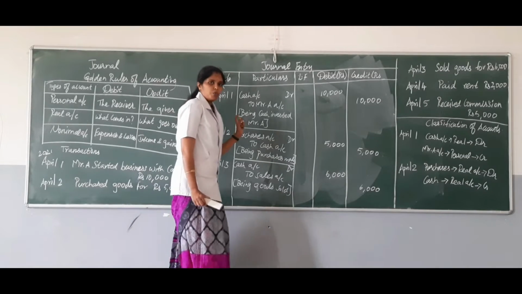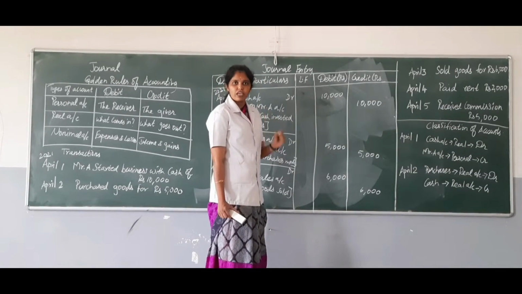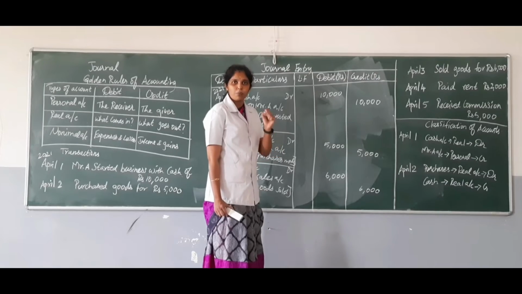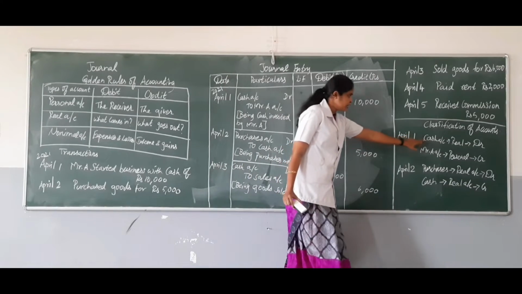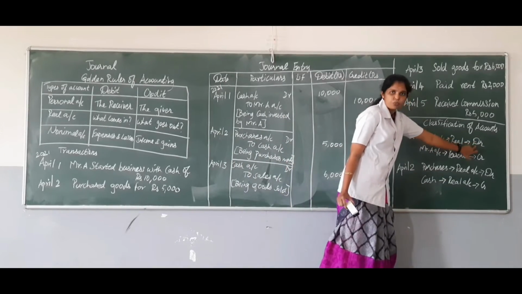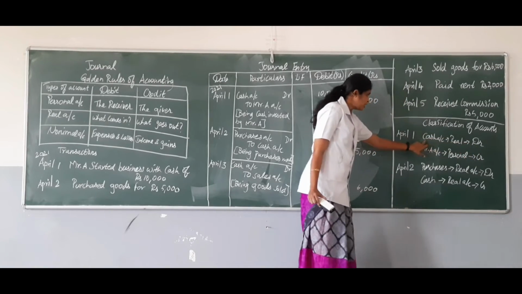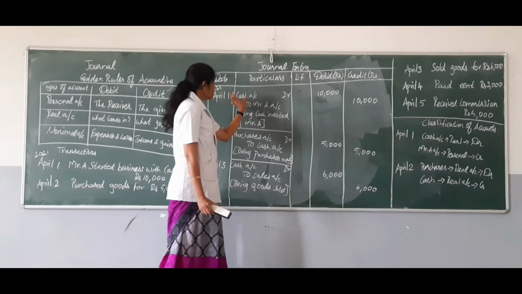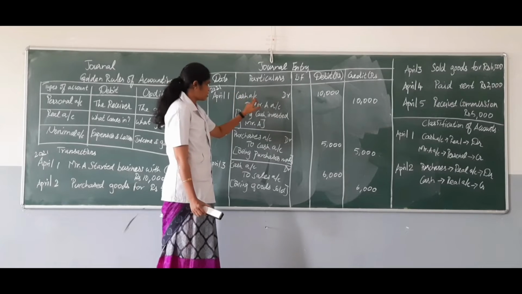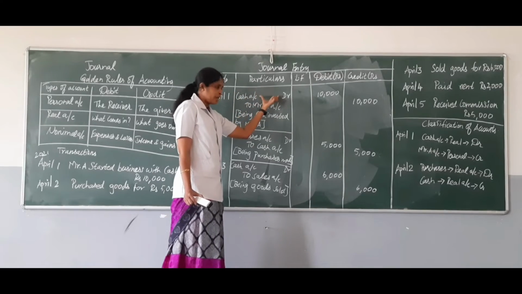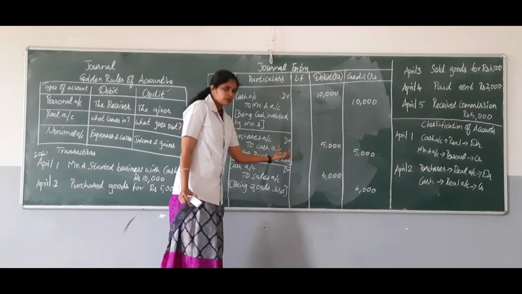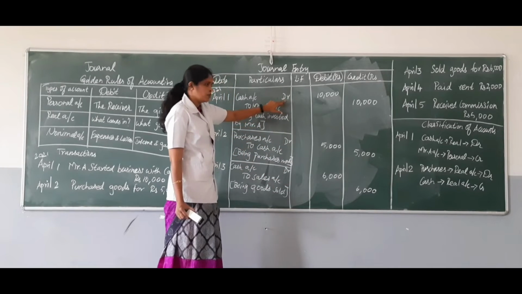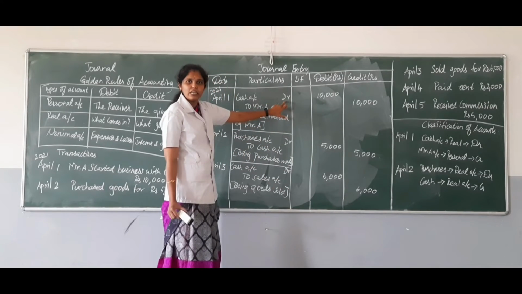So here, while entering the journal, first we have to identify which account is to be debited. Here according to our transaction, cash account should be debited. So you have to write the account name in the particulars column, that is cash account, and you have to leave space, and at the end of the particulars column you have to write the word DR if it is a debit account.